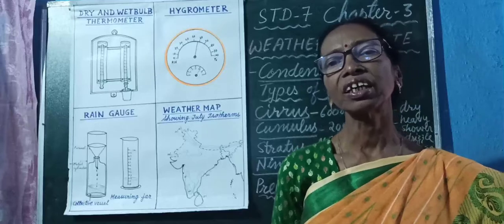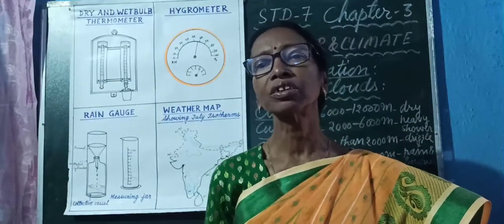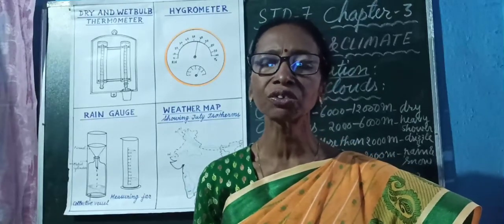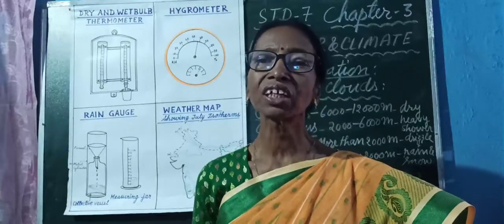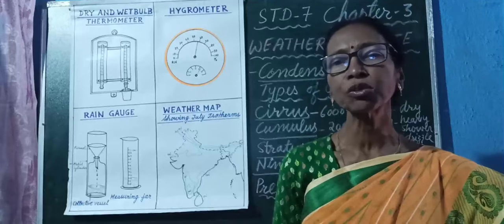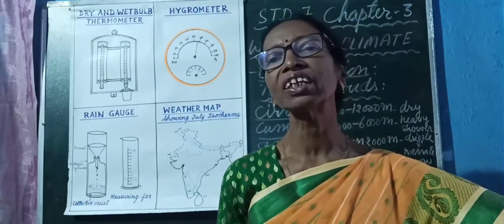Then there is fog. Smoke like features in the morning you can see in winter season. When there is thick fog, it creates visibility problem. So these are the forms of condensation.